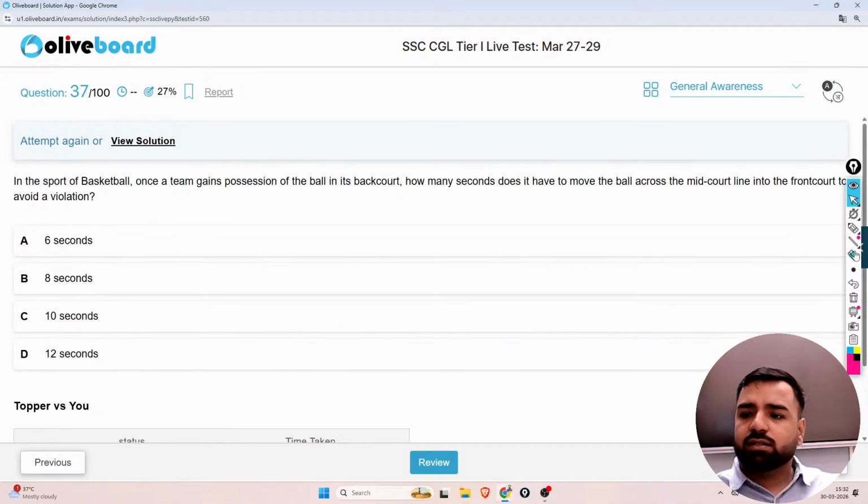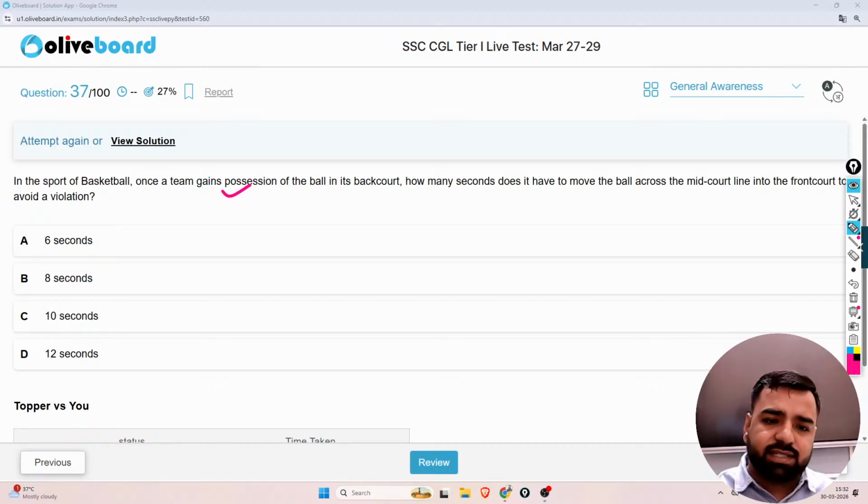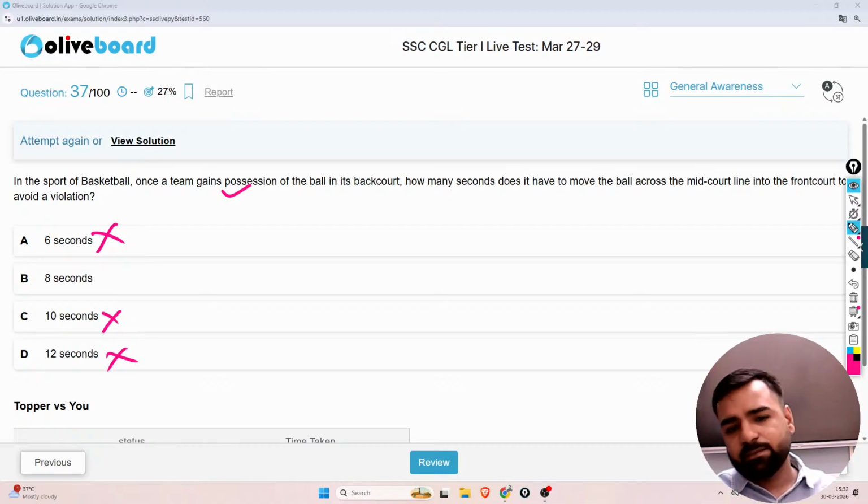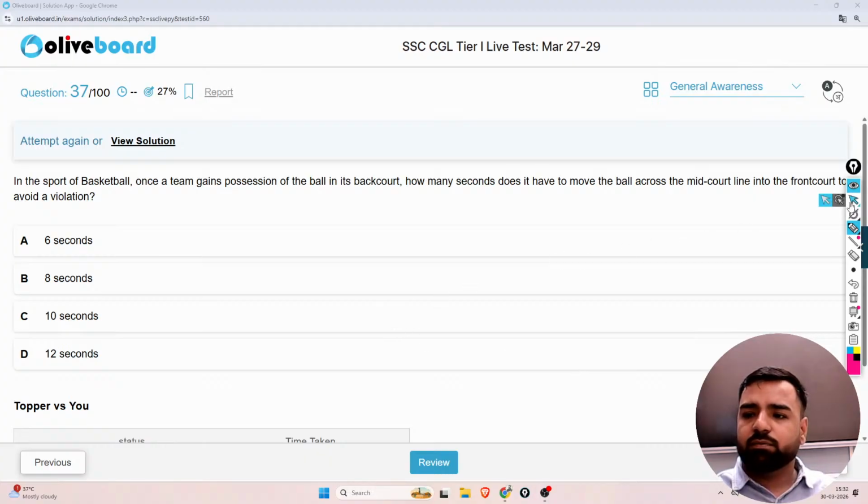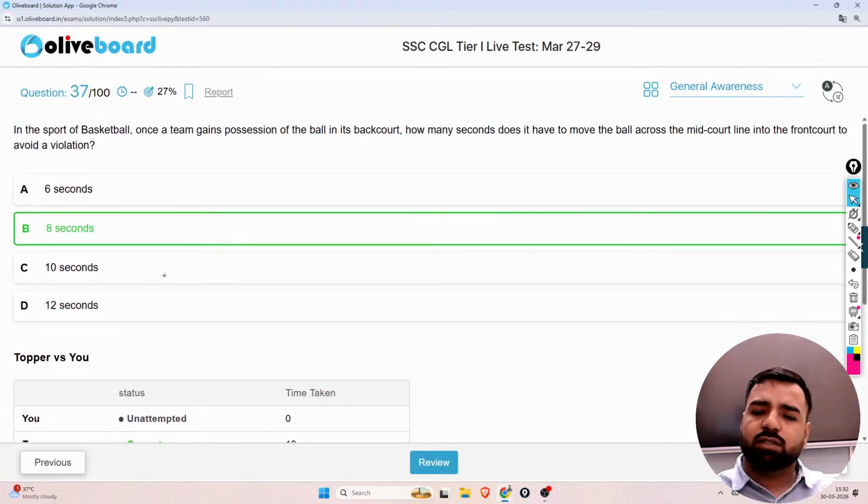The next question is this. In the sport of basketball, once a team gains possession of the ball in its backcourt, how many seconds does it have to move the ball across the mid-court line into the front court to avoid the violation? So is it 6 seconds, is it 8 seconds, is it 10 or is it 12? So guys, here the correct answer will be neither 6, neither 10, neither 12. What is the answer? 8 seconds is the correct answer. So 8 seconds, that is option number B, is the perfect answer for the same. And the next question is this.